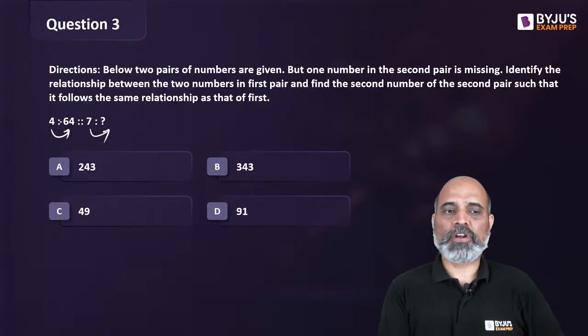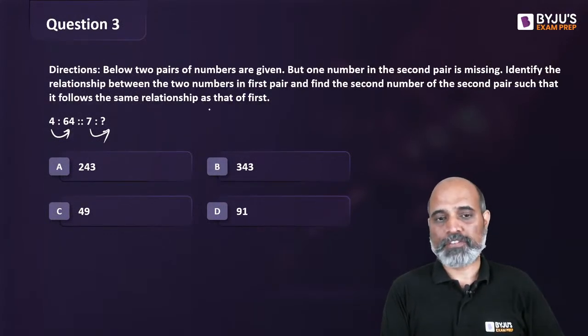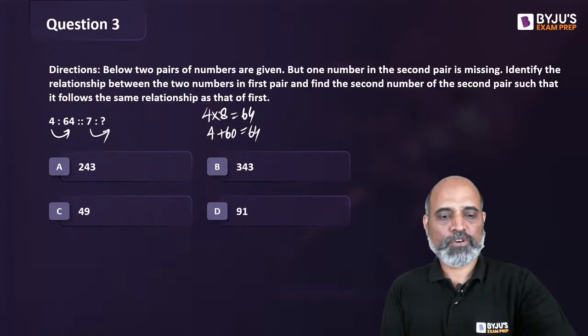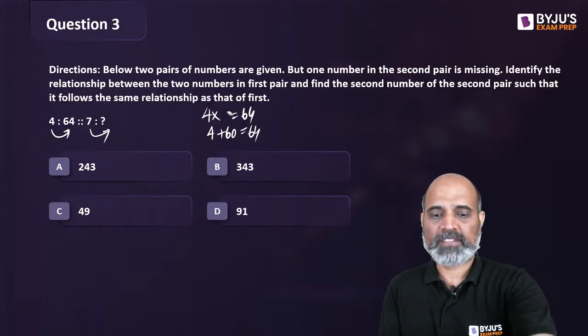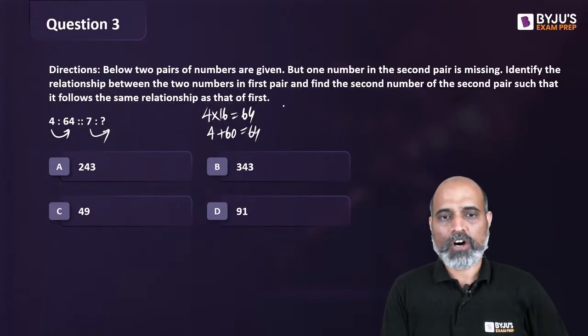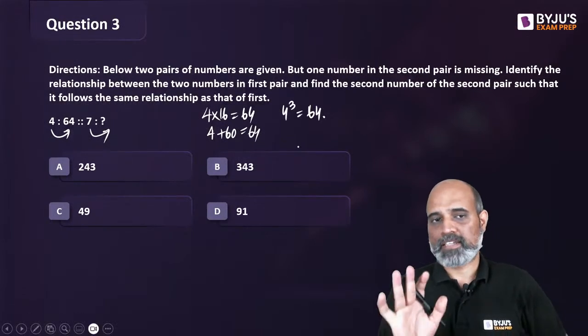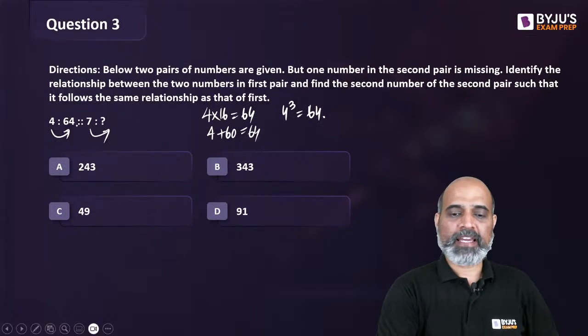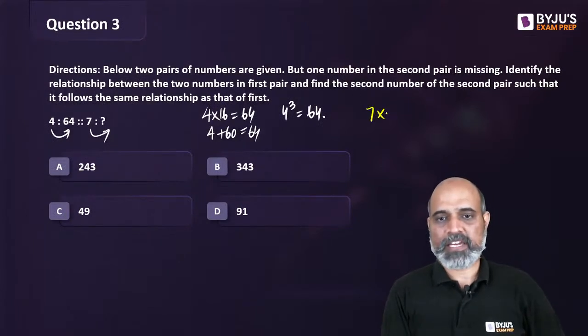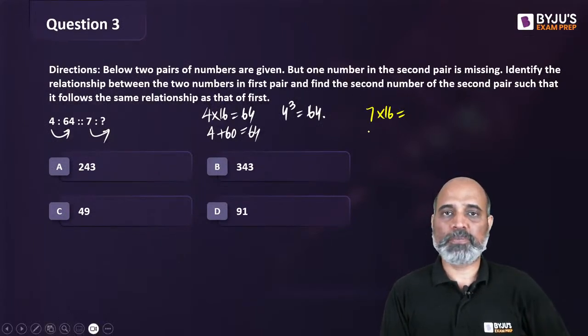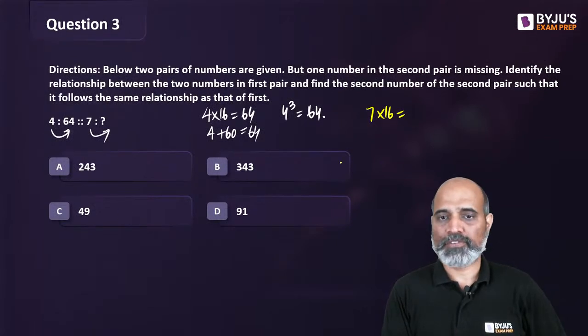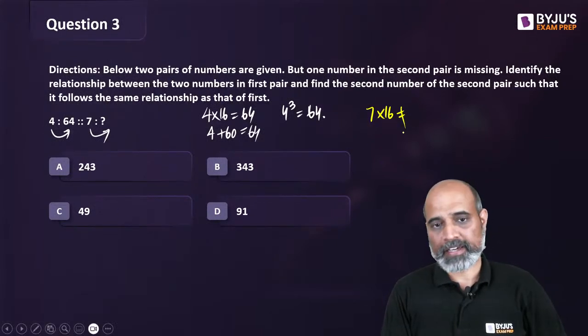So can we say 4 and 64 can be seen in two different ways. One is 4 into 8 as 64. Actually, there are many ways. 4 plus 60 is 64. Sorry, 4 plus 4 into 8 no, 4 into 16. Or we can say 4 cube is equal to 64. These are three ways. So if I do the same calculation with 7, 7 into 16 is going to be a little over 100. We don't have that in the option, so this doesn't work.